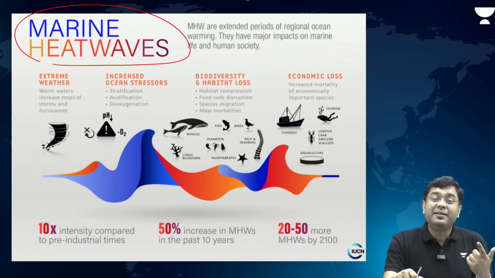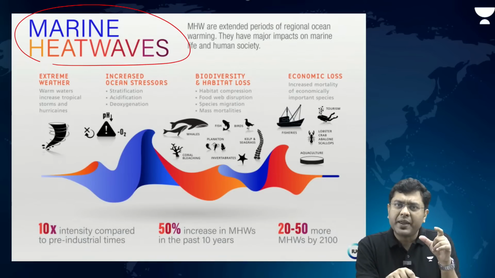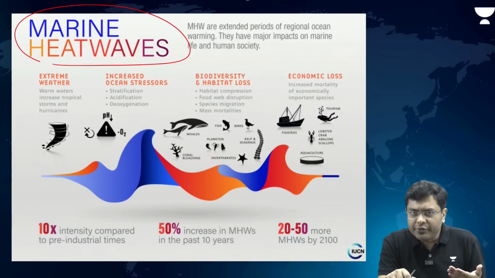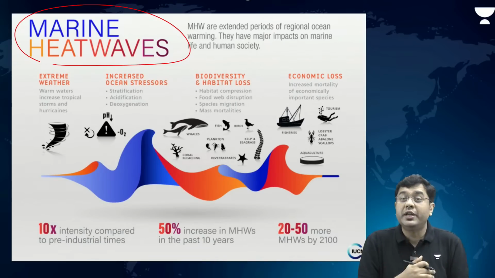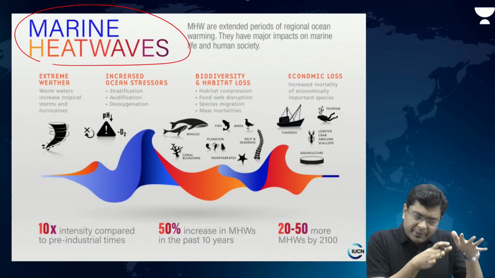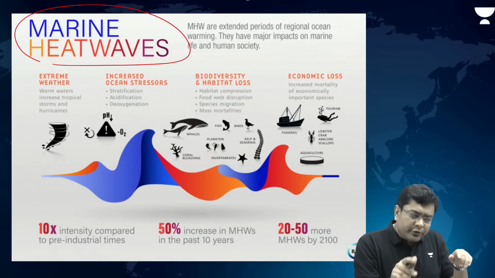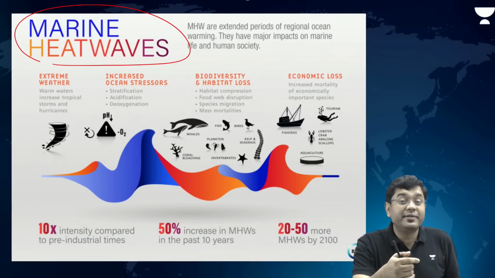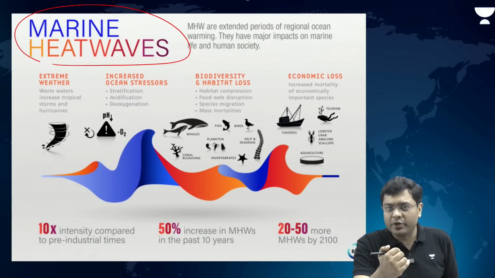You have to understand that the thermal tolerance of the organisms in the marine ecosystem is less. The thermal tolerance of the organisms on the land is more, because organisms on the land have been used to changing temperatures throughout their evolutionary history. But marine organisms have evolved in a condition where the temperature has been quite consistent. So even the slightest departure in the average temperature can mean that the marine organisms are unable to cope up and they immediately start declining and they start to die.